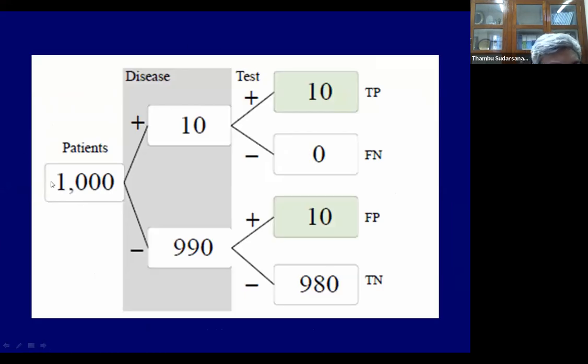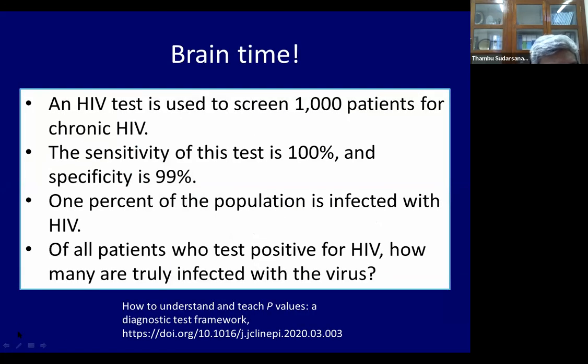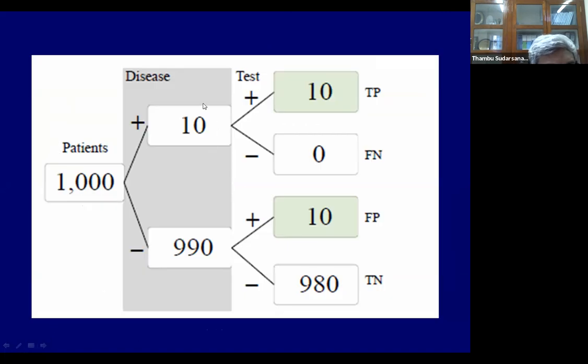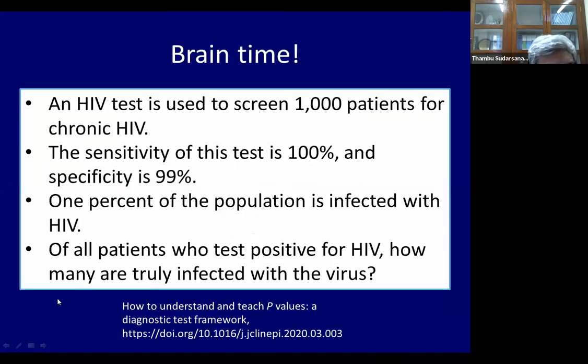Now you have 1,000 people. 1% have disease, that is 10. That means 990 don't have disease. We got this number from the prevalence, 1%. Among the 10 who have disease, the sensitivity of the test is 100%.